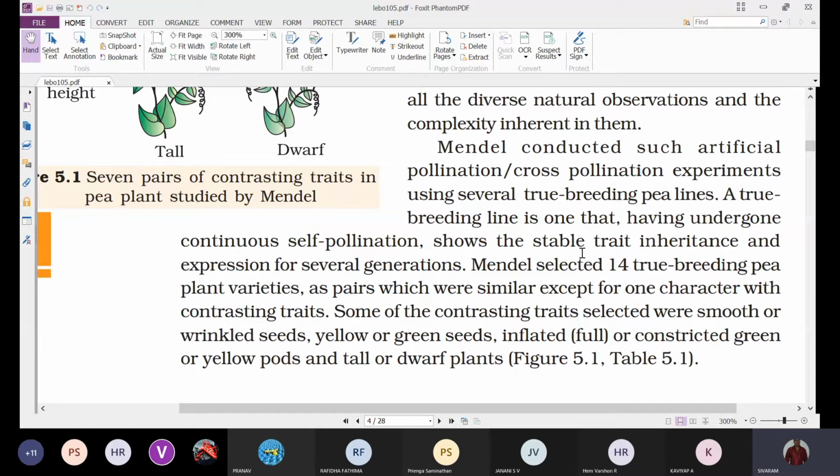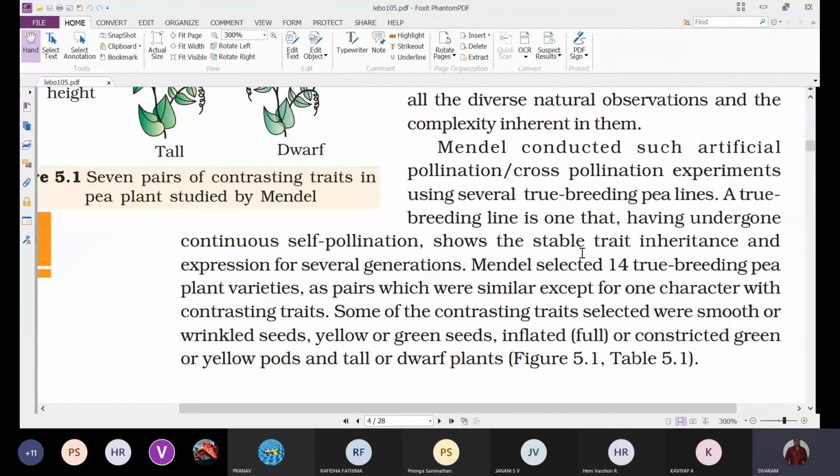For the trait he is looking for, he didn't consider the other characters. For example, if he is undertaking a monohybrid cross, he selected only one trait, and he checked whether it is present in a pure line or not. He didn't bother about the other characters.